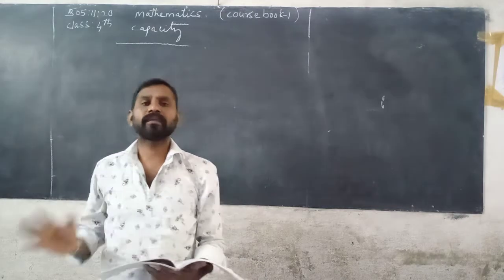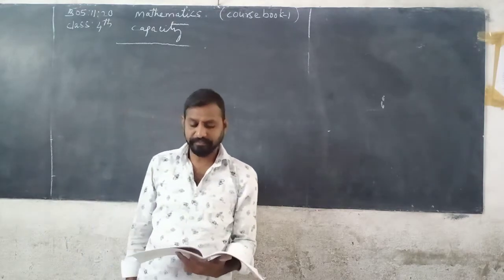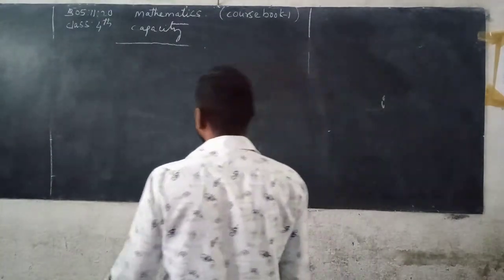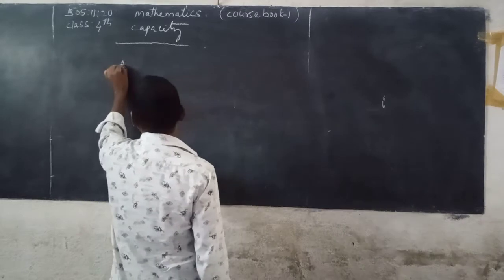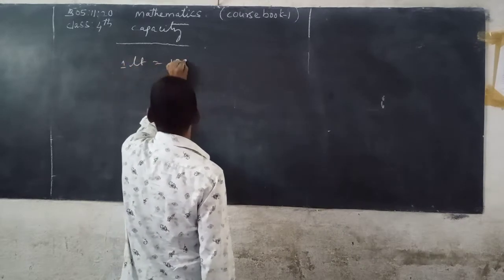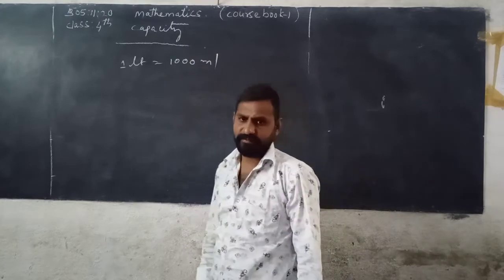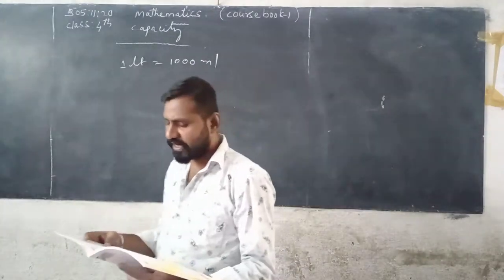Capacity means liquids. So 1 liter is equal to 1000 milliliters.